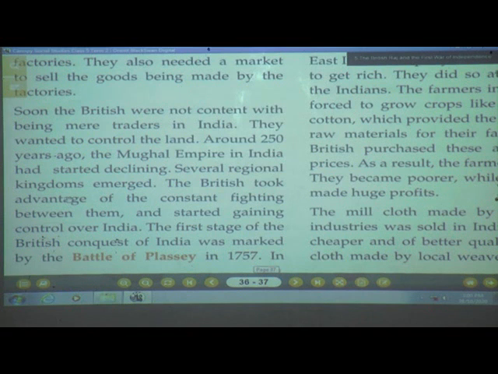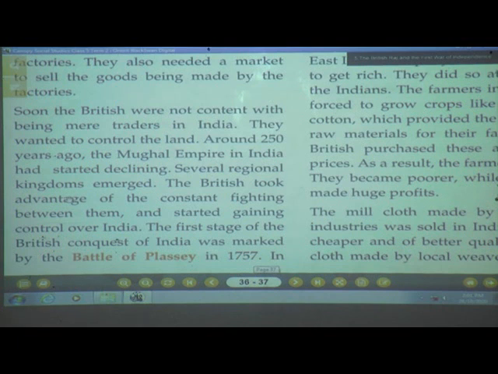Now in this Battle of Plassey, who was the king who was defeated? Siraj ud Daula was the leader, the Nawab of Bengal, and he was defeated by these Britishers.